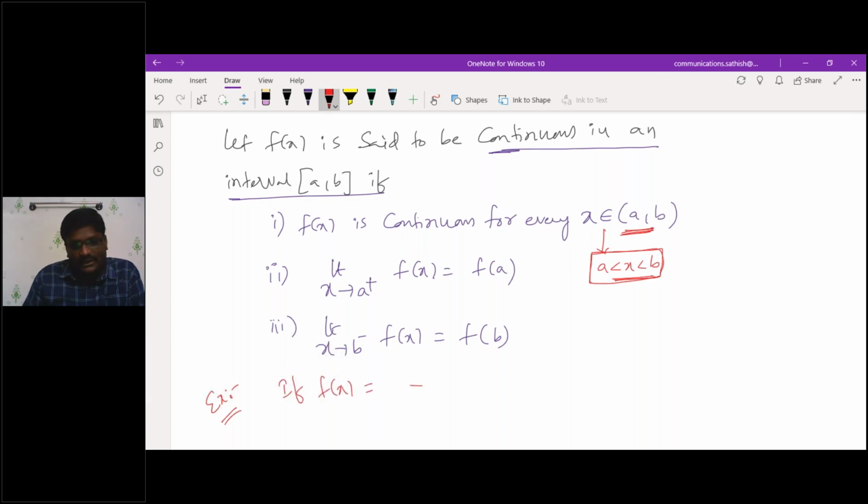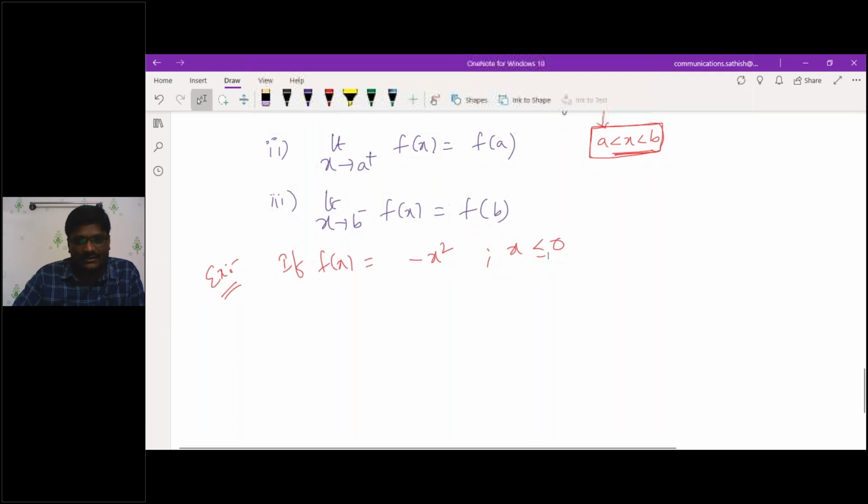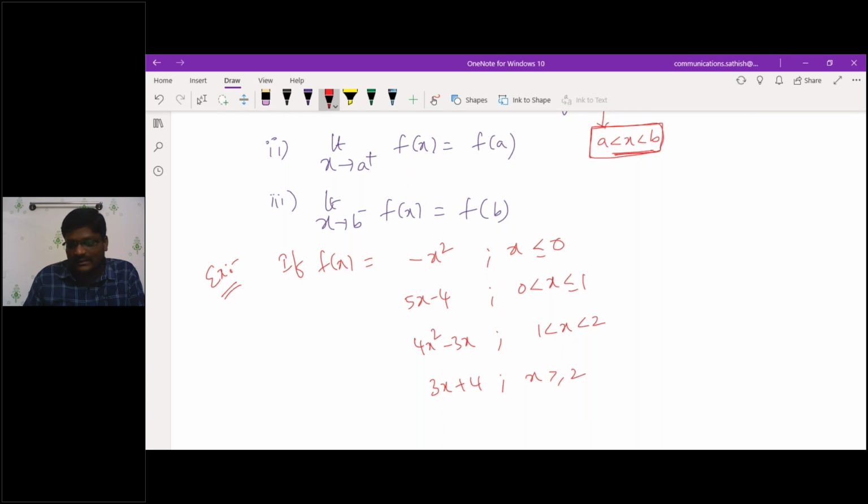If f of x is equal to minus x square when x is less than or equal to 0, 5x minus 4 when 0 is less than x is less than or equal to 1, and 4x square minus 3x when 1 is less than x is less than 2, and 3x plus 4 when x is greater than or equal to 2. Right? Then which of the following is true?